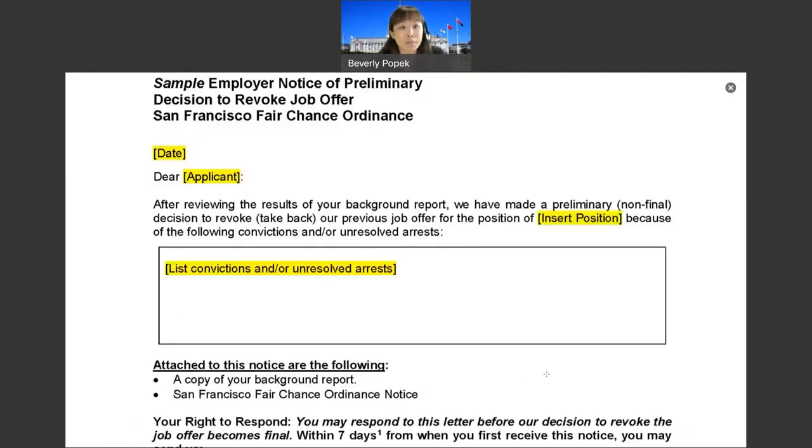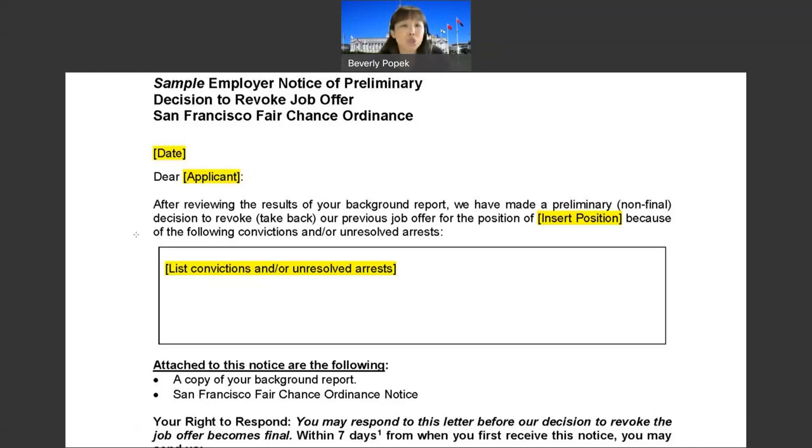This is the sample employer notice of preliminary decision to revoke the job offer. This is in the toolkit. This is the bare minimum of what we recommend you have when you create your own notice. And this is some super important information, so that it tells the applicant that after you reviewed the background report, you have made a non-final preliminary decision to take back the previous job offer because of the following.